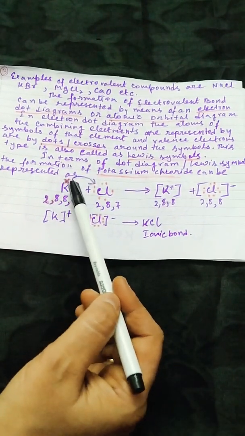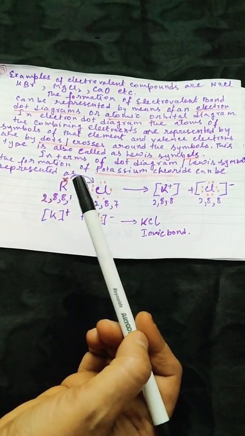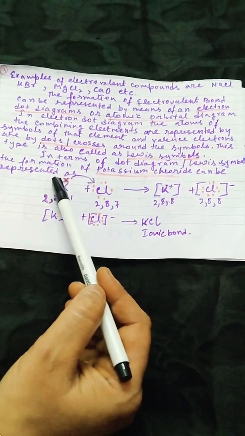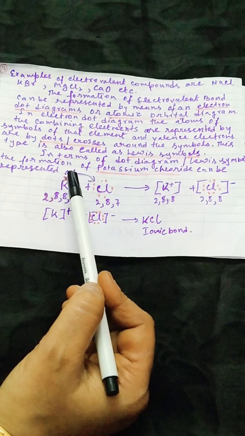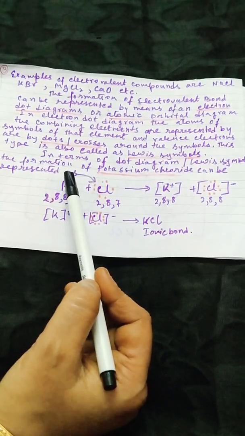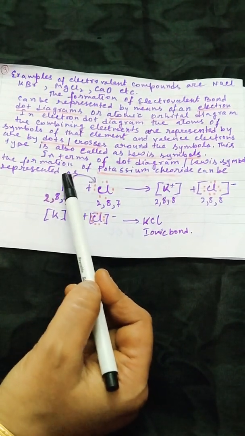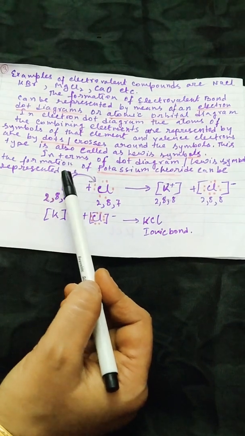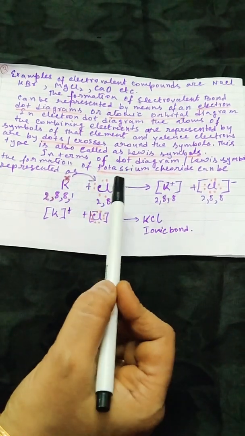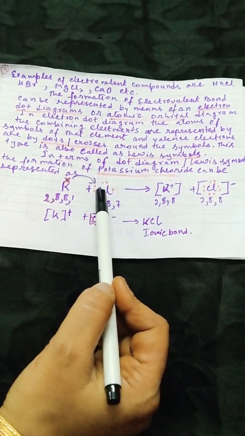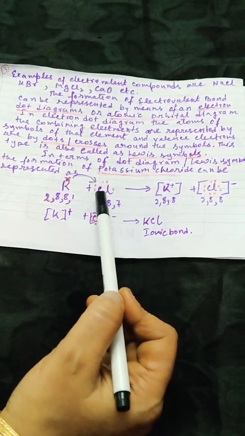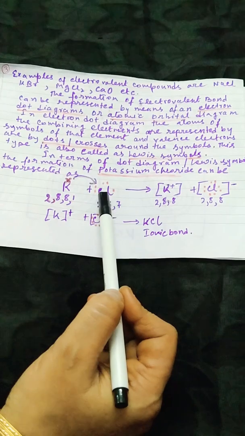Here we'll give the symbol of potassium K, and above it I have given one cross sign which represents the outermost electron of the potassium atom, and here Cl is written as a symbol for chlorine and 7 electrons are shown by dots around the chlorine.